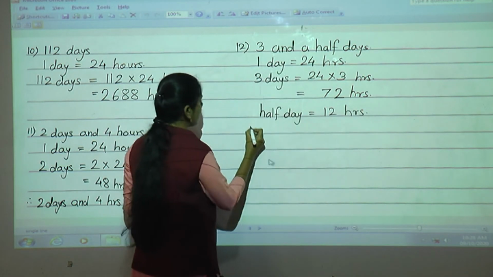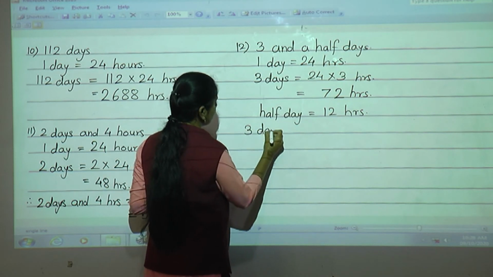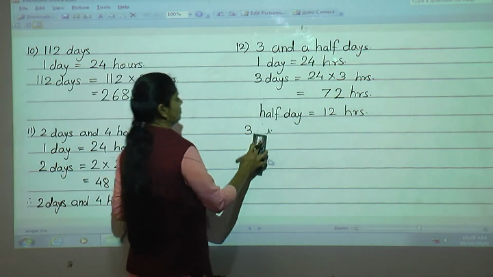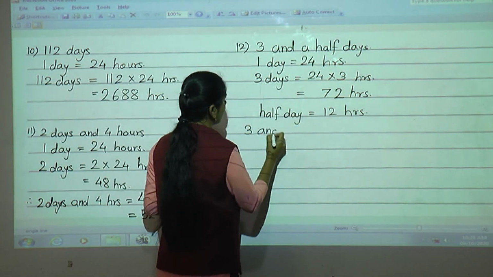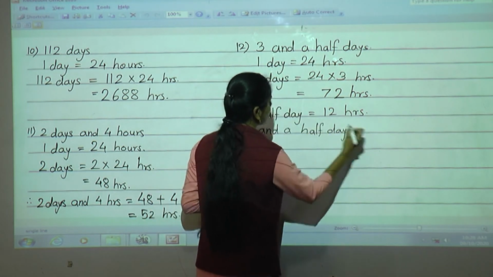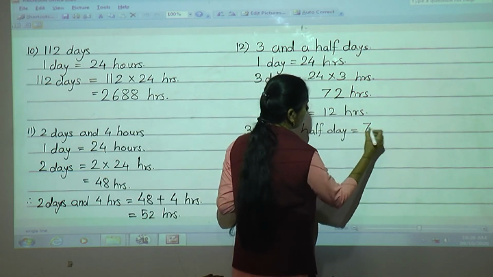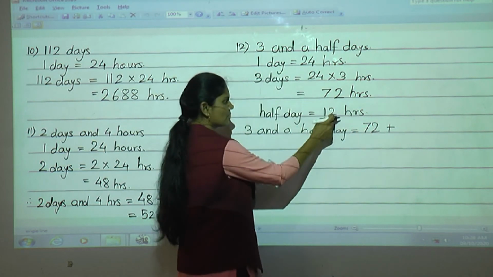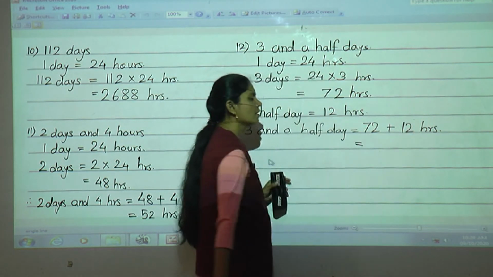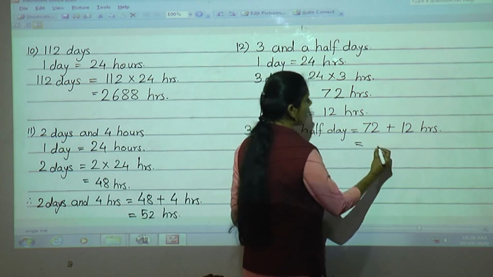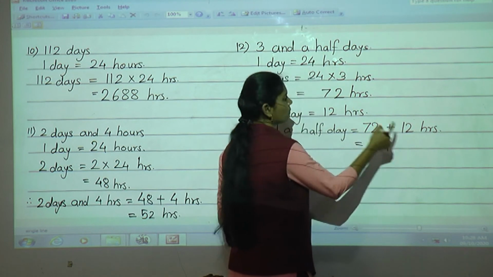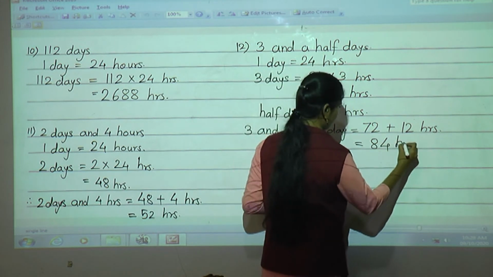Okay. So here we will write 3.5 day is equal to, now 3 days is equal to what? 72. Plus half day is equal to 12 hours. So here we will write 12 hours. Now you have to do the addition only. 72 plus 12. 2 plus 2 is 4 and 7 plus 1 is 8. That is 72 plus 12, 84 hours.